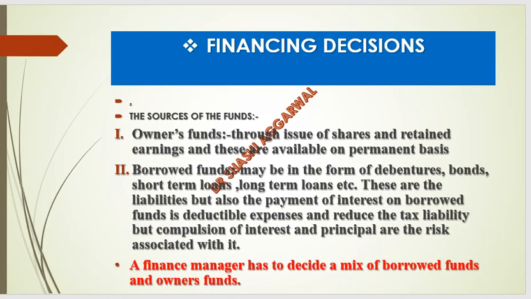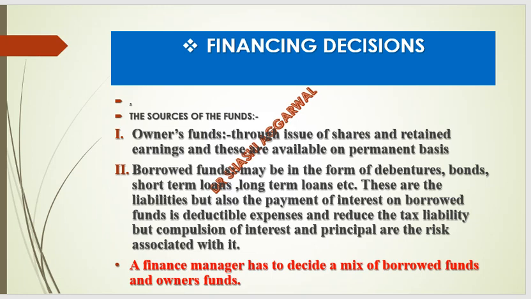These are liabilities. Along with this liability, we have to make the payment of interest. Borrowed funds involve the repayment of interest as well as the principal amount. Whether we have profit or not, we have to make the payment of interest. But payment of interest on borrowed funds is a deductible expense. It reduces the tax liability. But there is always the compulsion of interest and principal, that is, financial risk is associated with it.